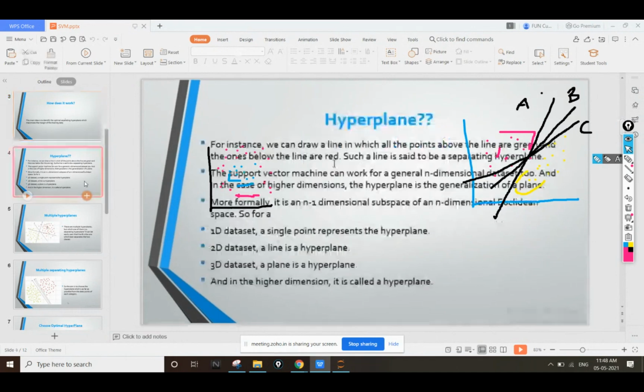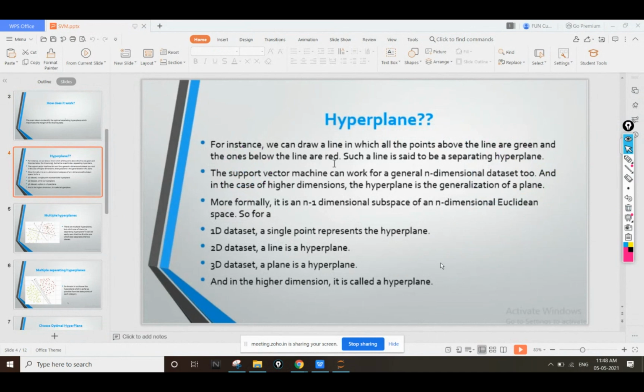And what is a hyperplane? Let me show you what a hyperplane is. For instance, we can draw a line in which all the points above the line are green and the ones below the line are red. Such a line is called a separating hyperplane, as we have already seen.